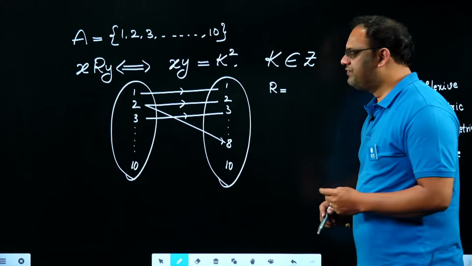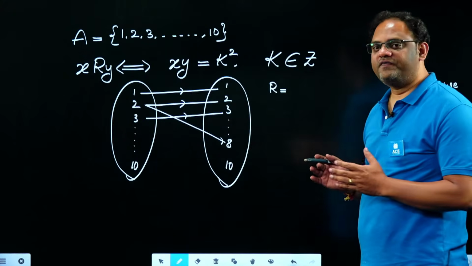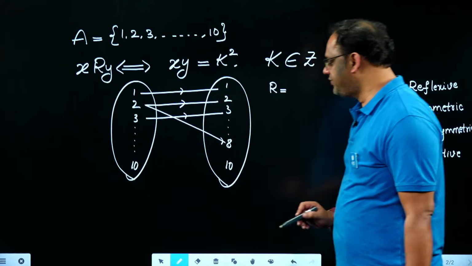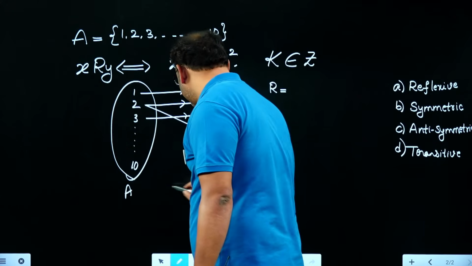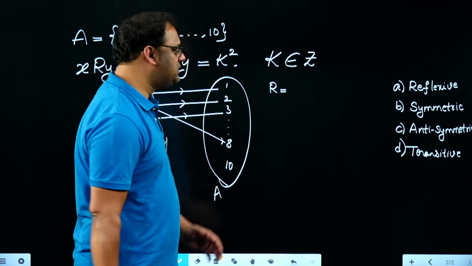Yes, you can analyze with the product of x and y being a perfect square. But when the given set is finite and the domain is in front of you, you can clearly define the relation with ordered pairs in this way.